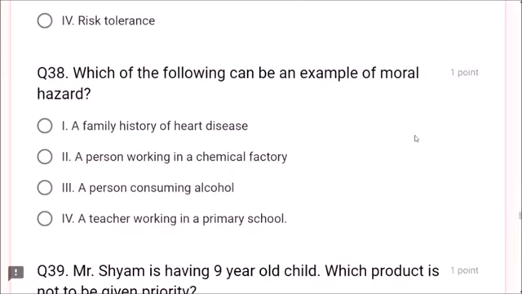Next, question number 38. Which of the following can be an example of moral hazard? A family history of heart disease, a person working, a person consuming alcohol. Consuming alcohol is a moral hazard.